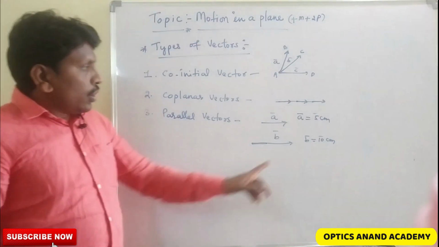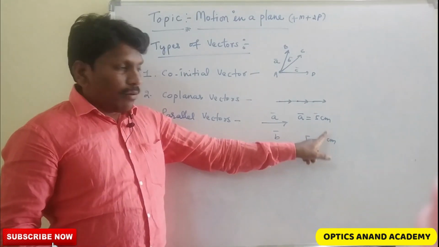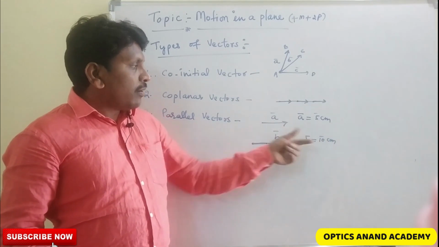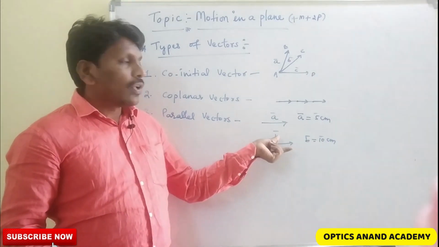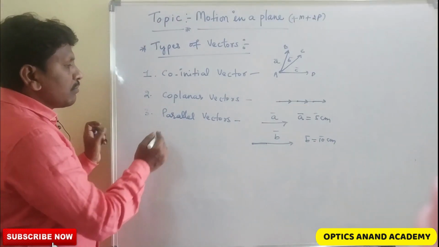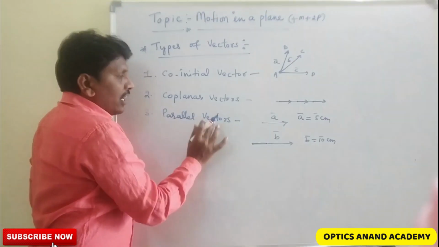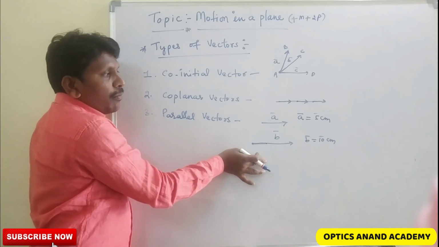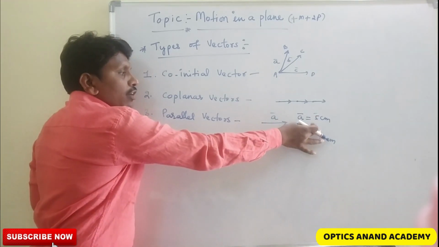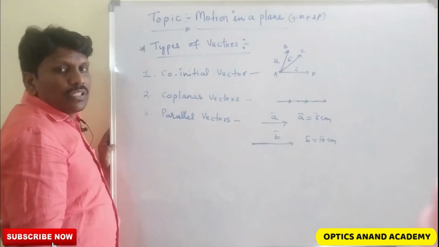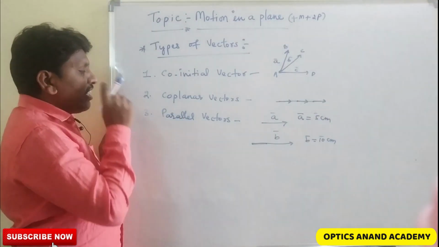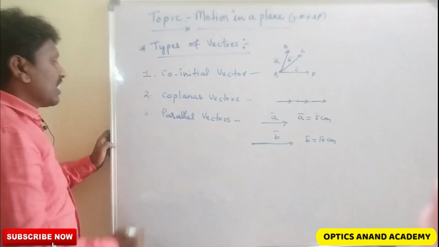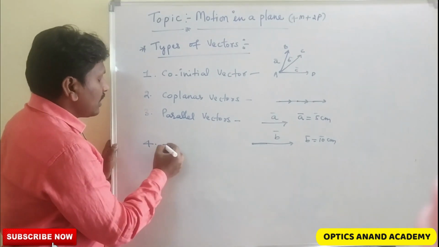Magnitude is different, but direction is the same. Parallel vectors: if two vectors may not have equal magnitude but have the same direction, such kind of vectors are called parallel vectors.